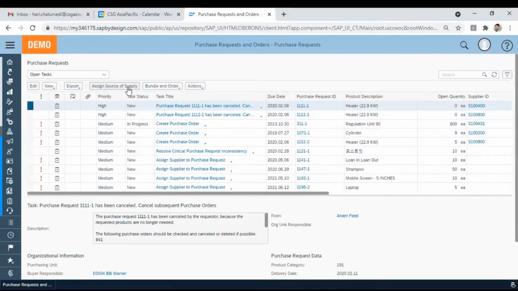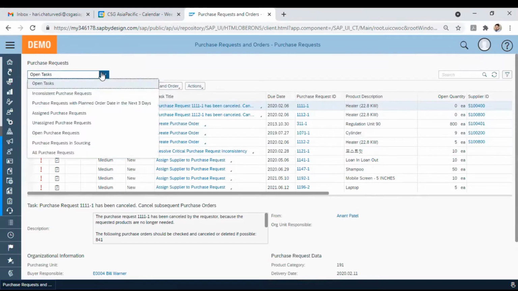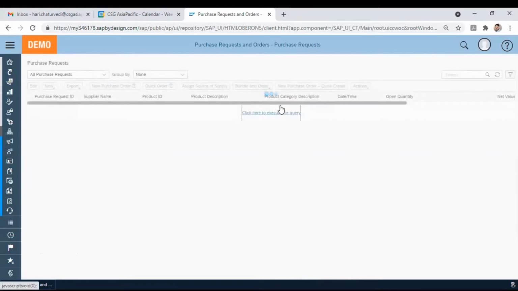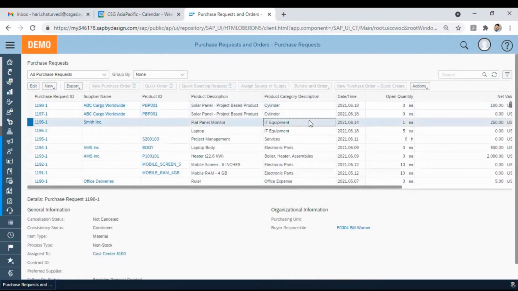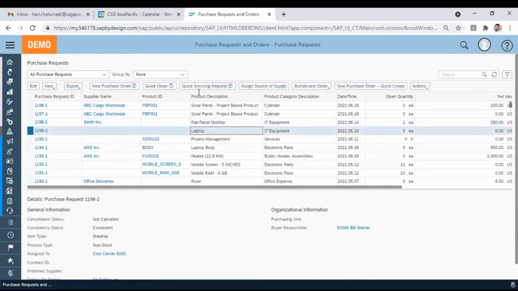Either we can assign the source of supply directly from here, or if I go to all purchase requests, whatever purchase request we have open, let's say this one for a flat panel monitor, I can go and do the sourcing request. But if we have already done the sourcing request, it would not be enabled for the sourcing request.